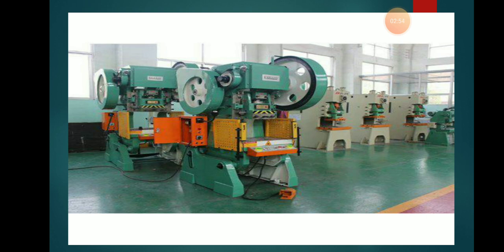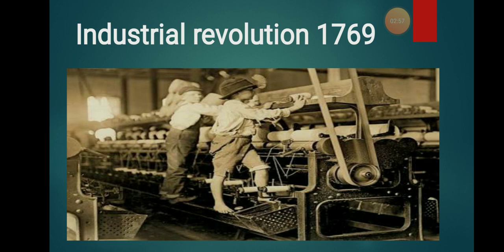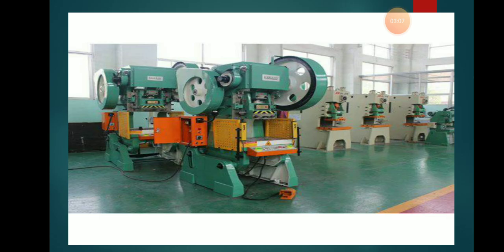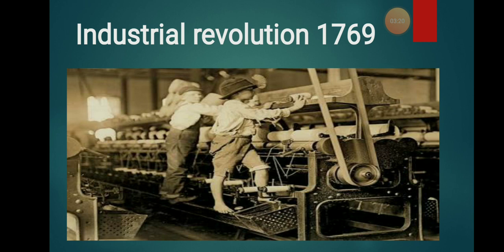When the industrial revolution came into existence, in the year 1769, it was majorly from England. By this, new machineries came into existence. With the help of this, productivity started increasing. There was not much manpower or muscular energy needed in this industrial revolution. Why was this industrial revolution taken up?